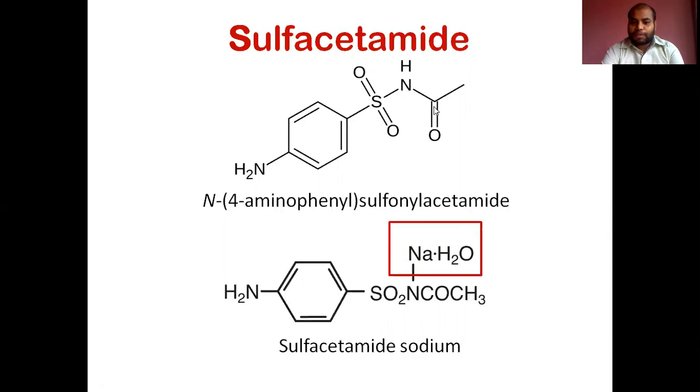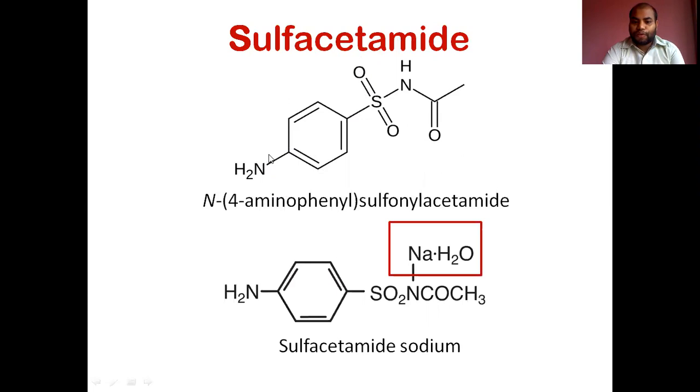In terms of the IUPAC name, this is N-(4-aminophenyl)sulfonyl acetamide. The parent structure is sulfonyl acetamide, that is the acetamide moiety along with the sulfonyl group. Along with that there is a 4-aminophenyl group, where the amino position is 4 in the phenyl group.